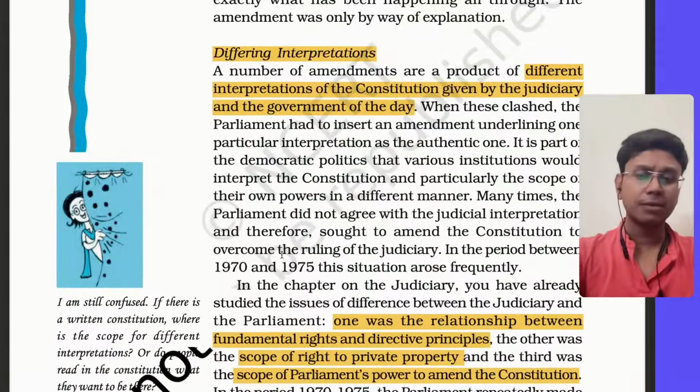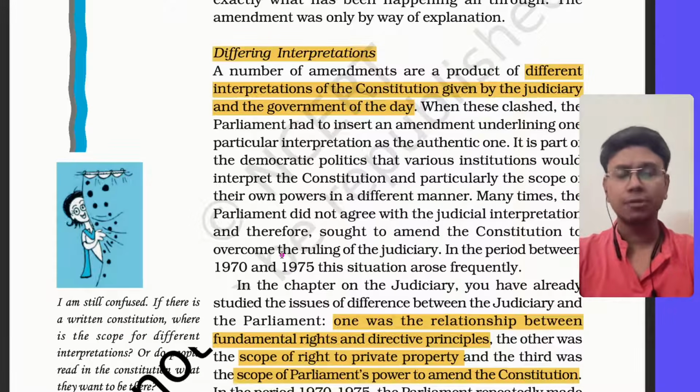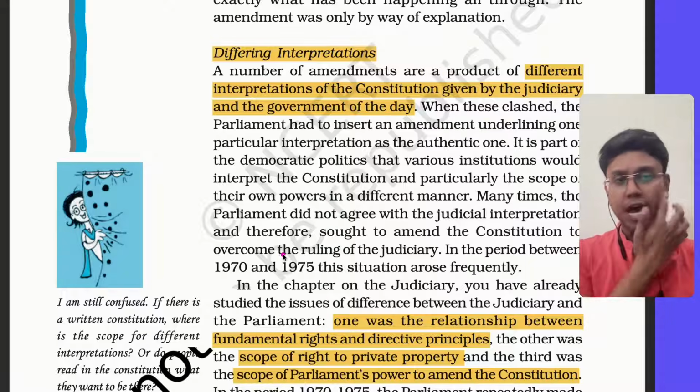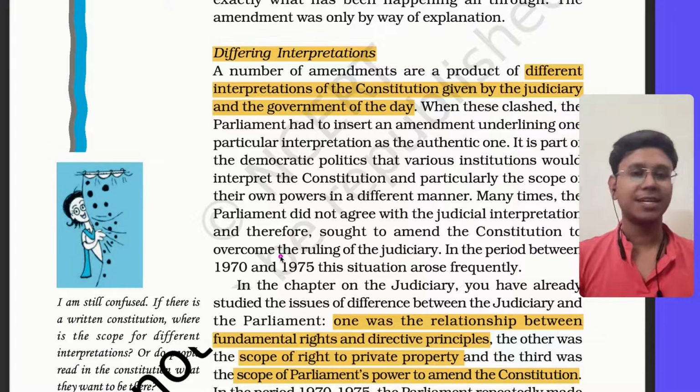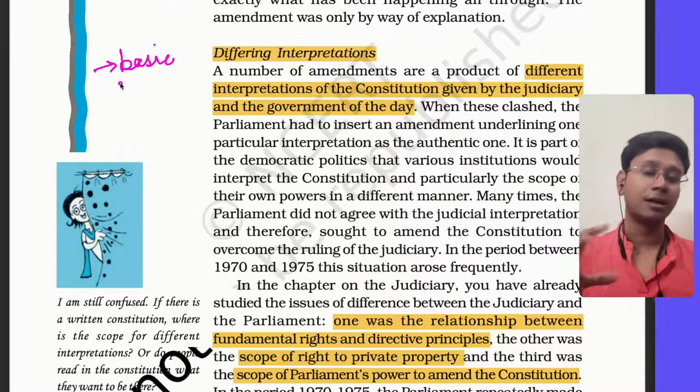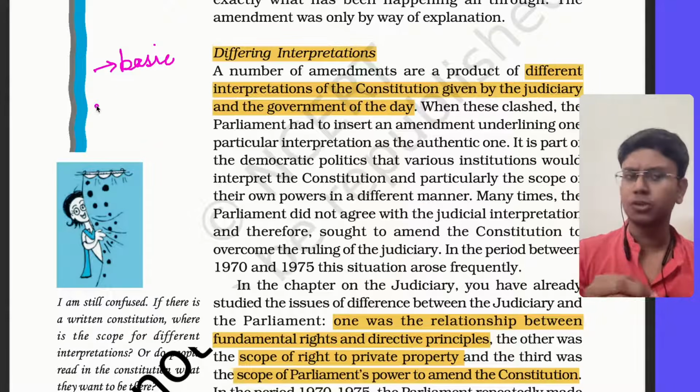The second type of change is where an amendment became necessary because there was a different interpretation by the judiciary and the government. The judiciary said one thing, the government said another. For example, in the Keshavananda Bharti case, the judiciary came with the concept of basic structure, and said that the judiciary has a right to interpret and review the constitution, and that judicial review, as per this judgment, is a part of basic structure.